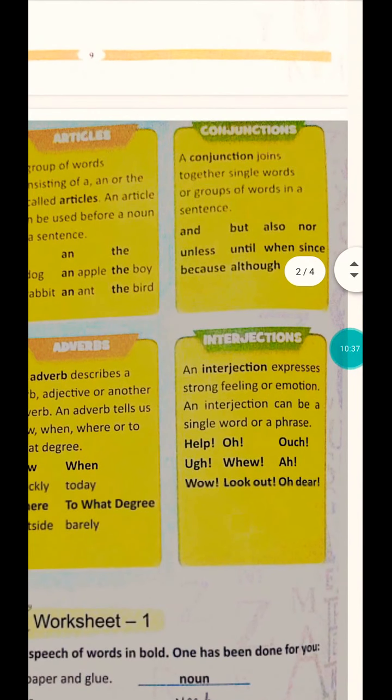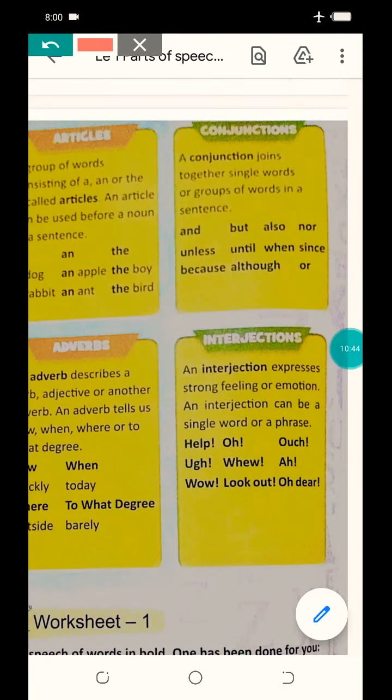And the last is interjection. What is interjection, beta? An interjection expresses strong feeling or emotion. An interjection can be a single word or a phrase. When we are showing our expressions, our feelings, we use these words to show our expressions and feelings. Like help, oh, ouch, wow, look out, oh dear.